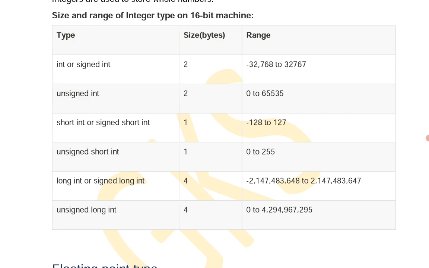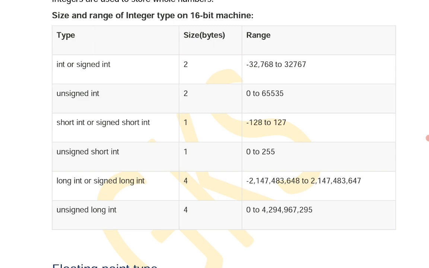Unsigned means a number without any sign symbol, by default positive numbers. So signed can be used to enter both negative and positive values, while unsigned also occupies 2 bytes and range is 0 to 65535.